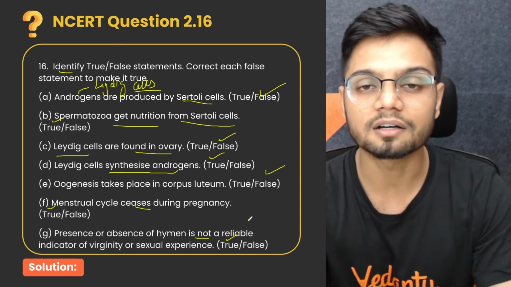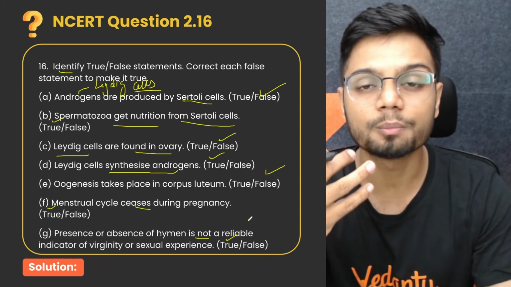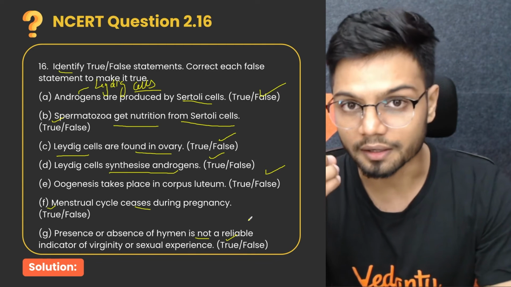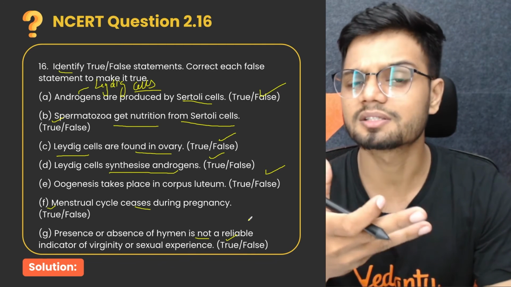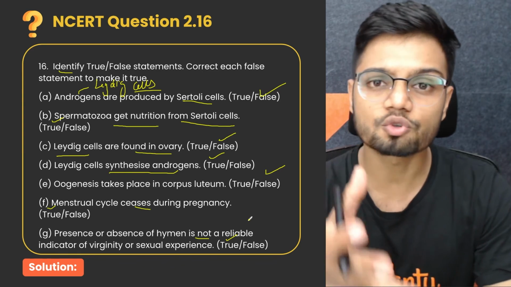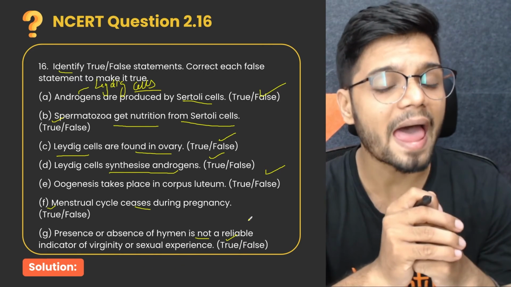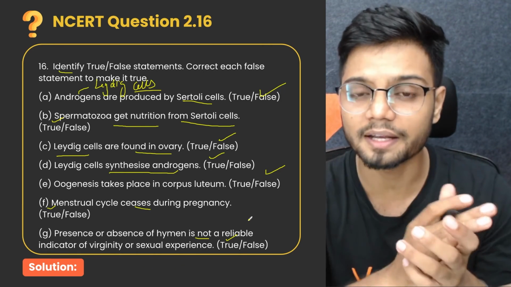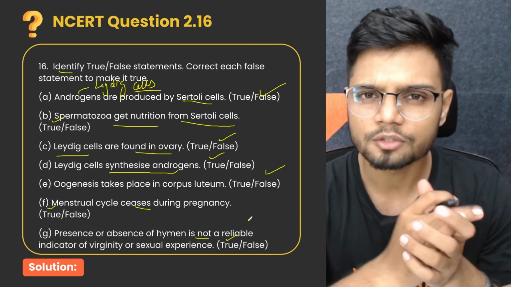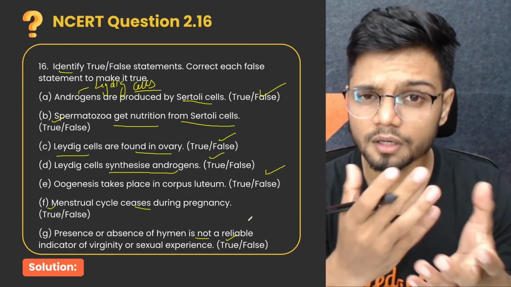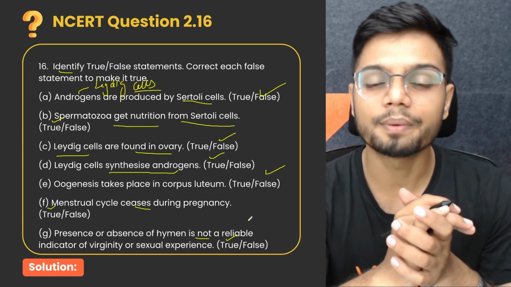You cannot indicate whether a female is a virgin or not, because there could be other factors which could result in the breaking of the hymen, such as certain hormonal imbalance, stress, or even certain sports activities such as horseback riding or wrestling. All those different events can also lead to breakage of the hymen.